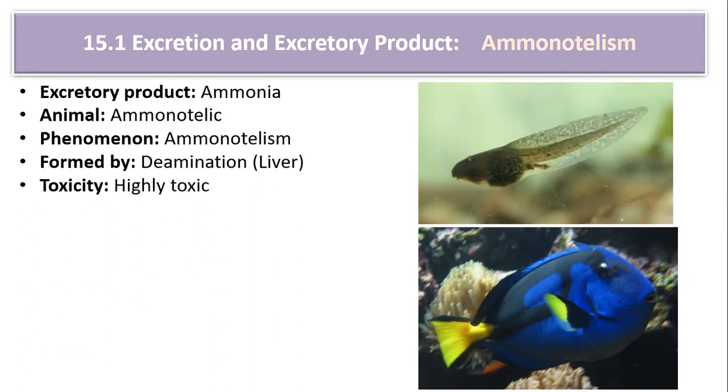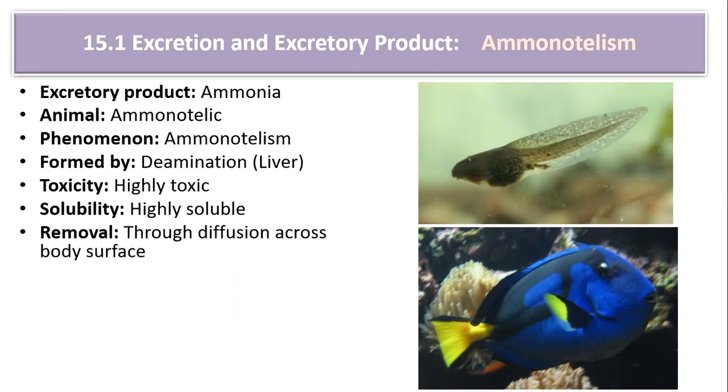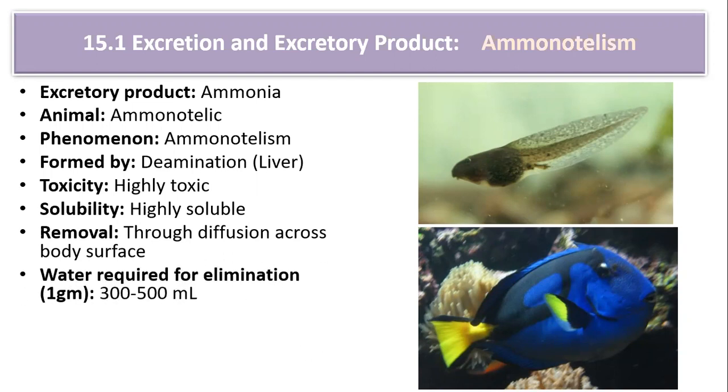Toxicity: it is highly toxic. Solubility: it is highly soluble in water. So it has to be removed immediately as soon as it is formed. It is diffused across the body surface, gills and the kidney. For elimination of 1 gram of ammonia, how much water is required? 300 to 500 ml of water is required.